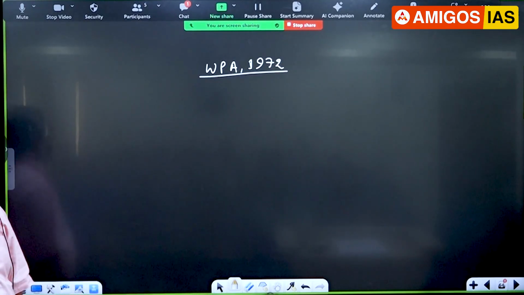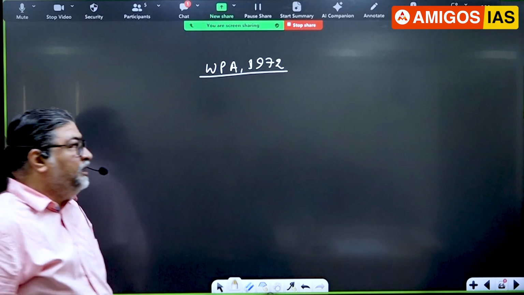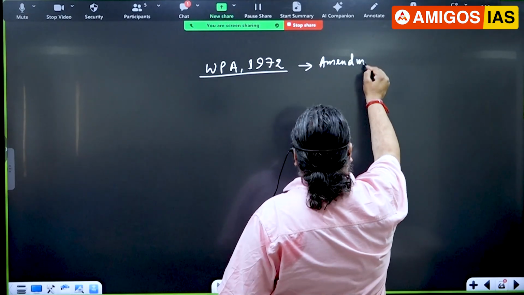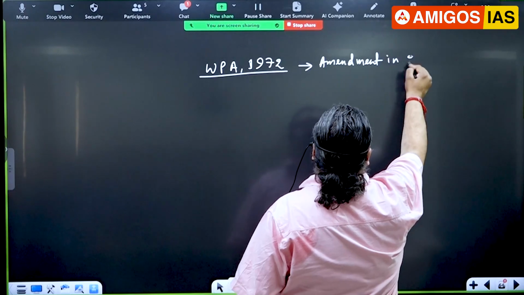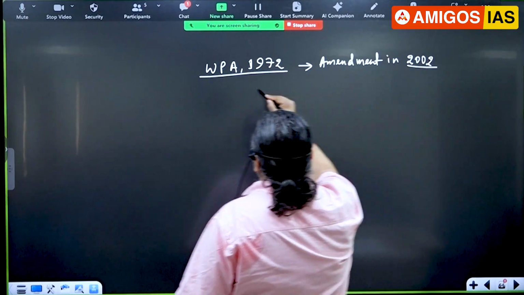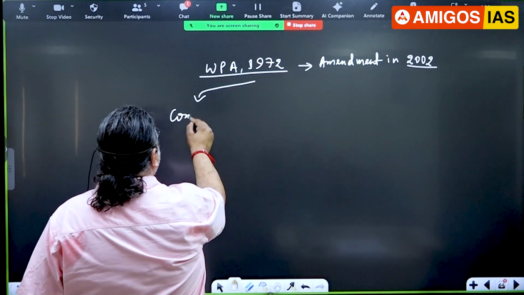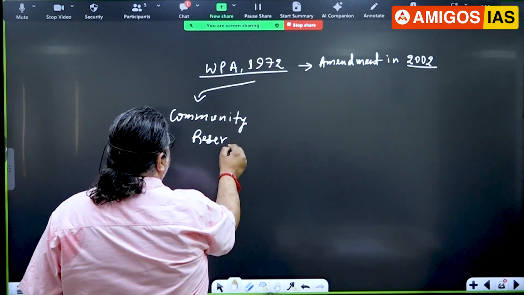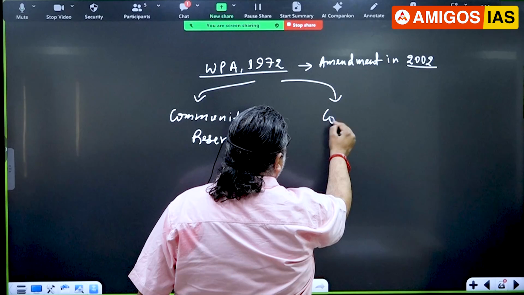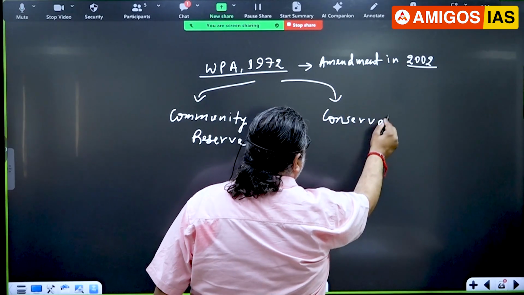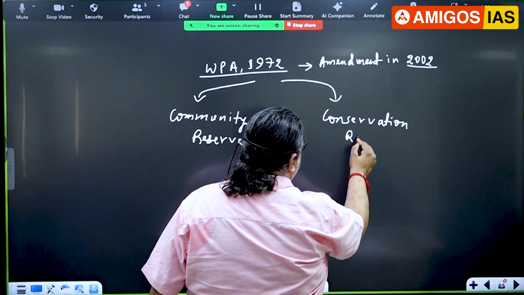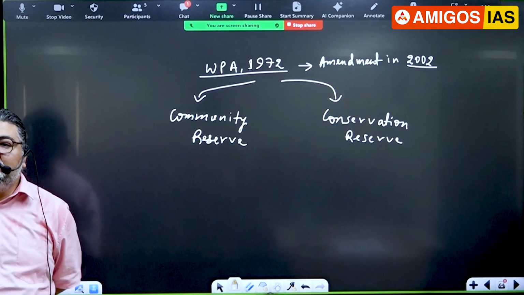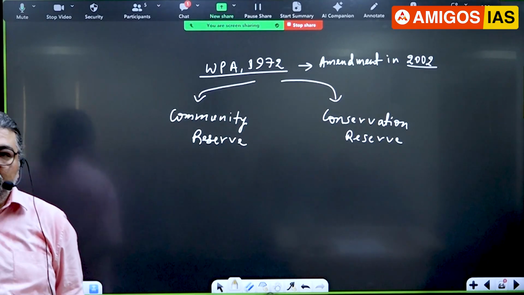Which law comes here? Wildlife Protection Act 1972. It was amended when? Yes, but the amendment in 2002 introduced what concept? One is this one. Correct, very true. Community reserve and another concept is conservation reserve. So the concept of community reserve and conservation reserve comes under the Wildlife Protection Act 1972.